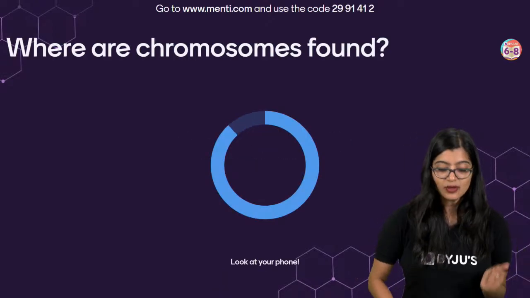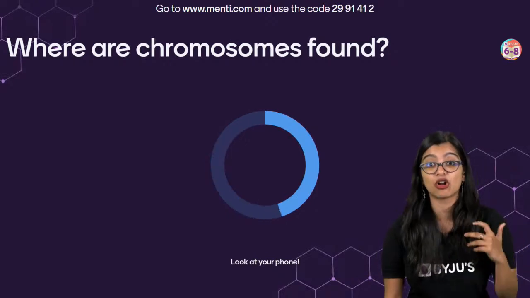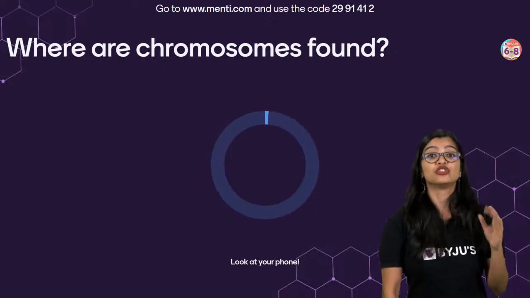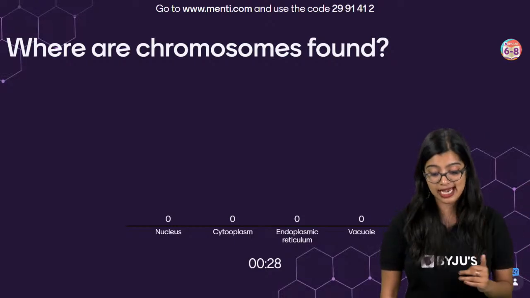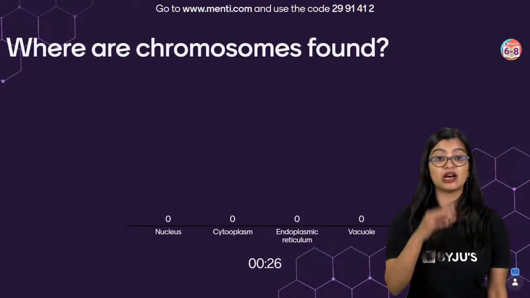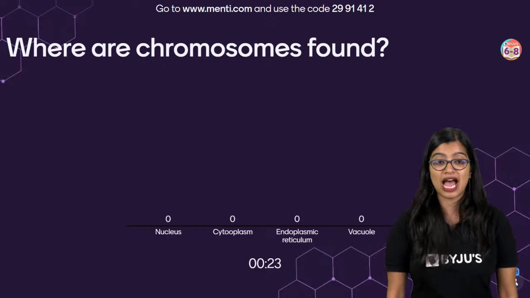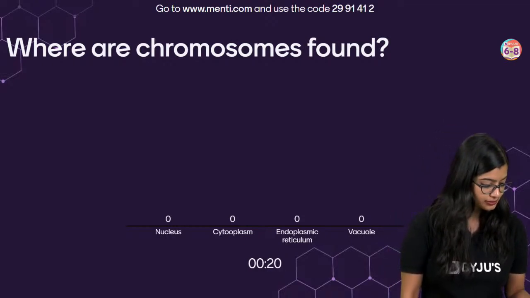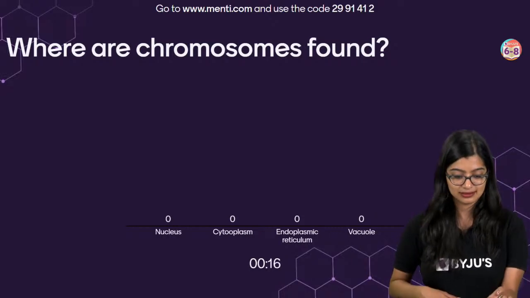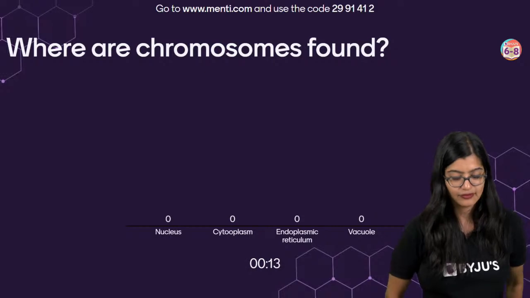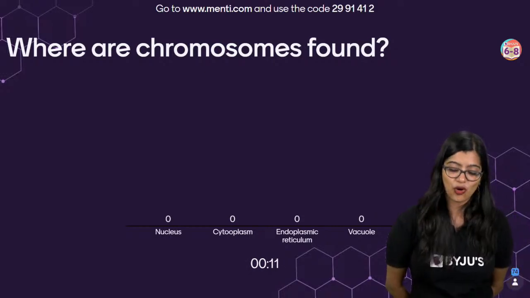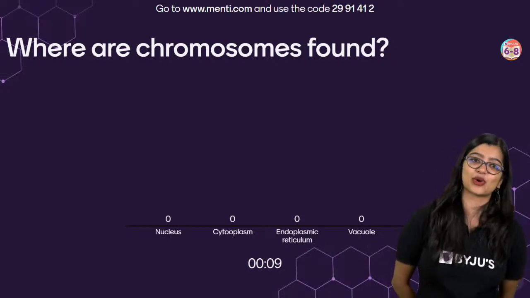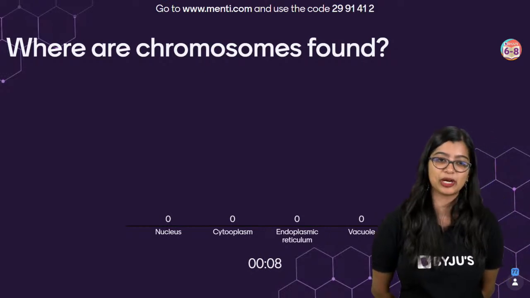Where are chromosomes found? We have already dealt with this particular question. You should be getting the answer. Nucleus, cytoplasm, endoplasmic reticulum or vacuole? You have 30 seconds for this. Quickly. I know, I've given you half the answers for this Menti also. Technically, you all should be doing very well.